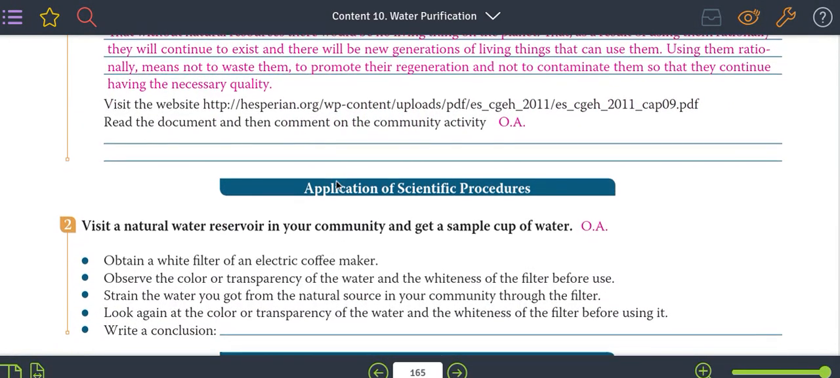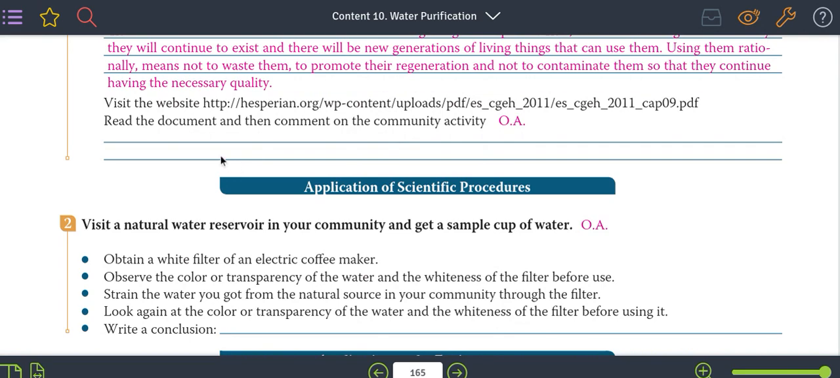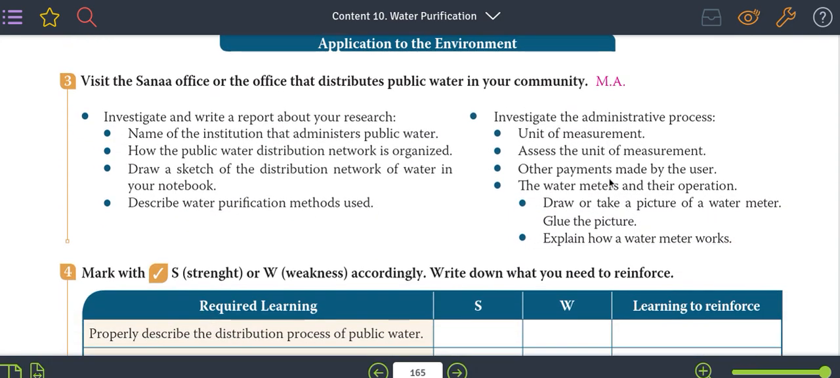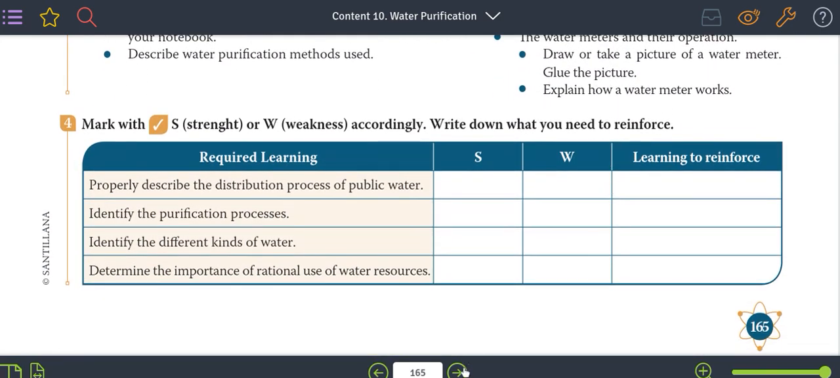Read the document and then comment on the community activity. Bien, aquí vamos a escribir cómo en la comunidad podemos cuidar el agua. Eso sería todo lo que hay que realizar y nos pasamos a la siguiente página.